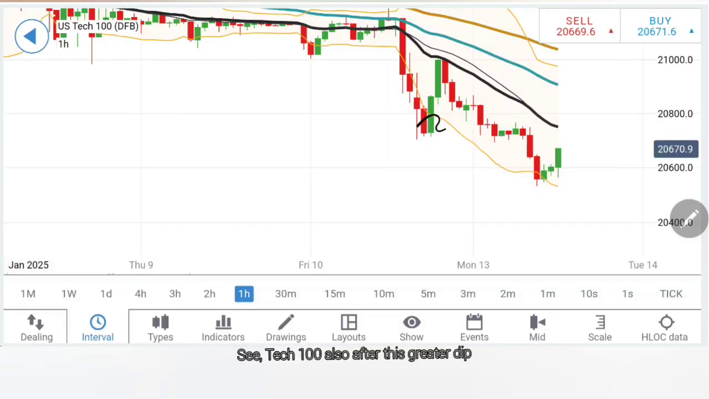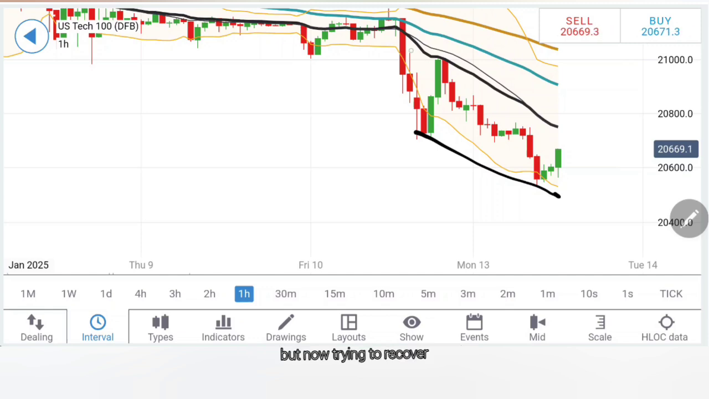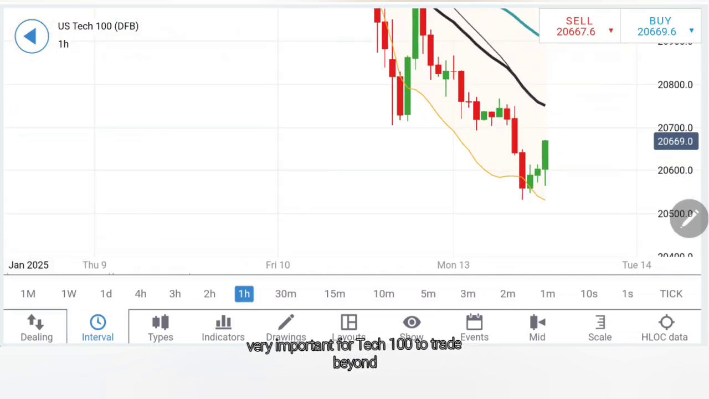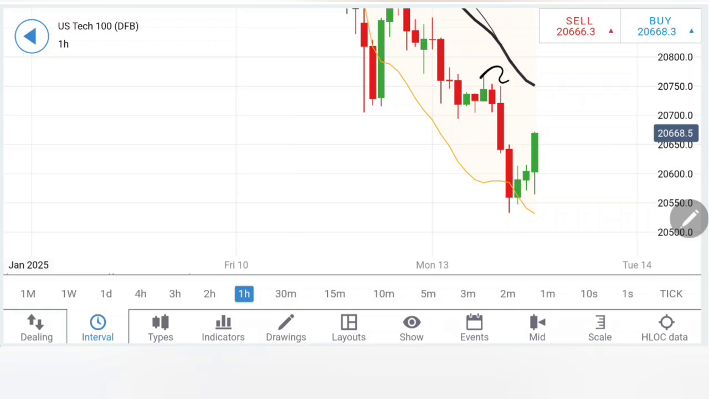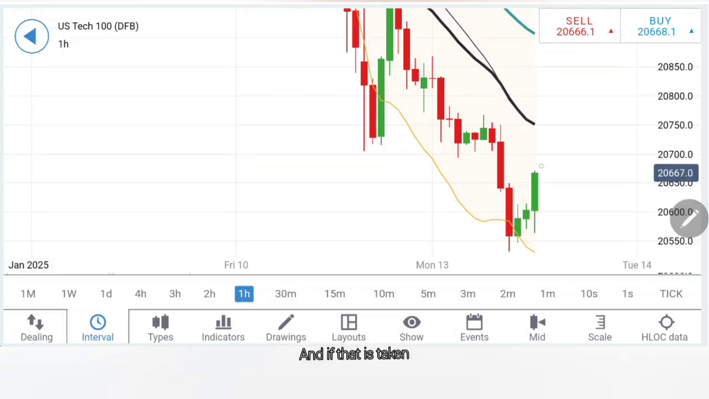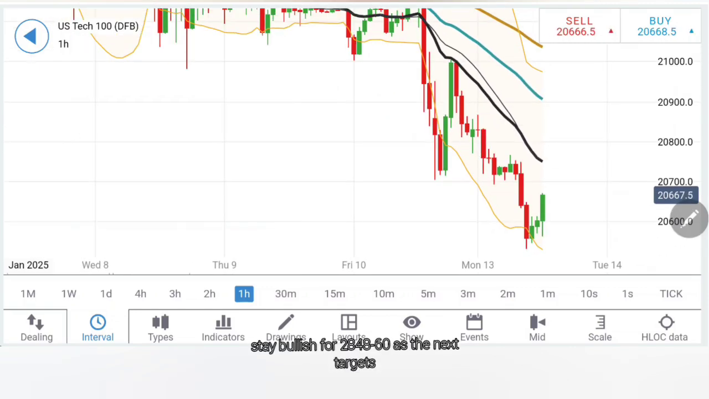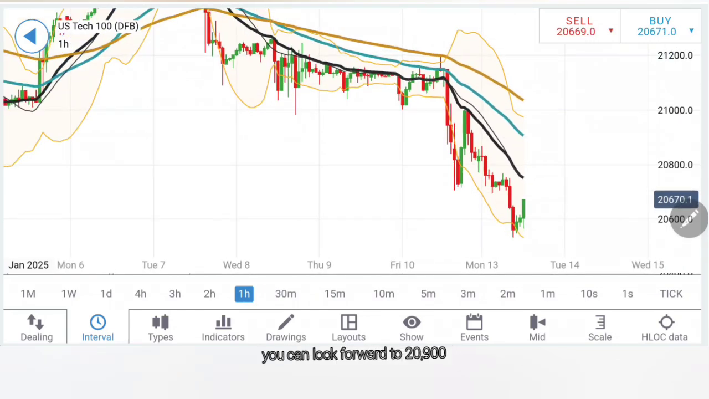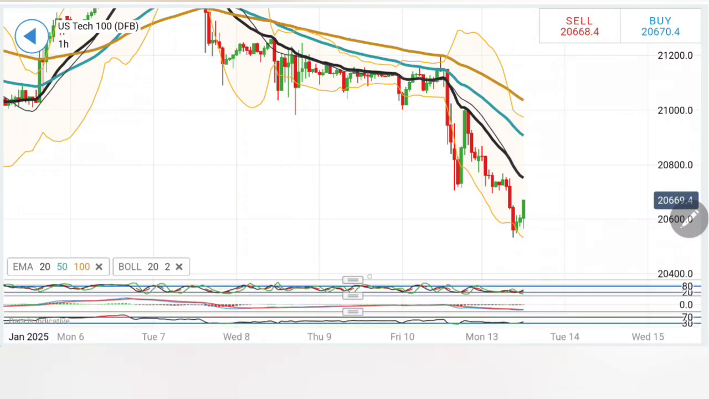See, Tech 100 also after this greater dip, but now trying to recover. If you connect the highs and the lows and the 20 period, it is now very important for Tech 100 to trade beyond 20,747.60 zone, and if that is taken, stay bullish for 20,848.50 as the next targets. And if 20,848.50 is taken, consider that as a bullish reversal. You can look forward to 20,900 and 21,000 levels as well.